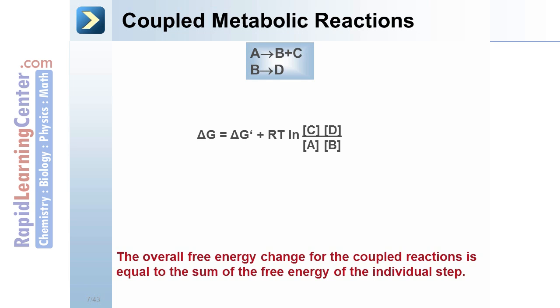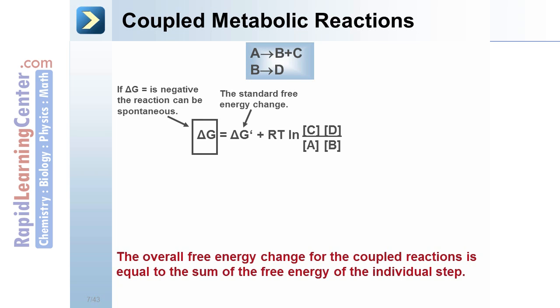The overall free energy change for the coupled reactions is equal to the sum of the free energy of the individual steps. If delta G is negative, the reactions can be spontaneous. Delta G naught is the standard free energy change. And this is the products over the reactants.